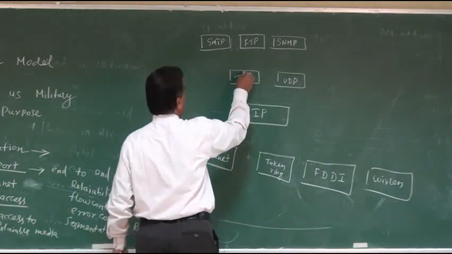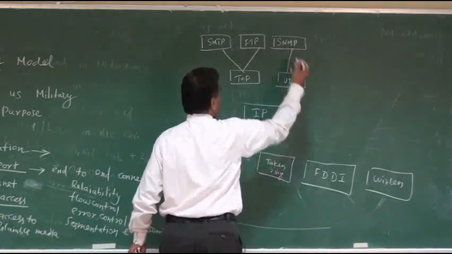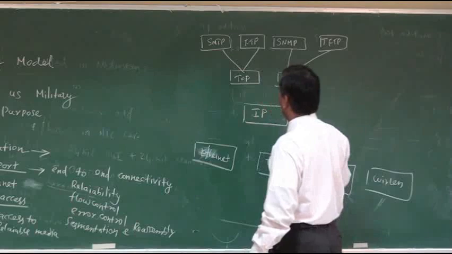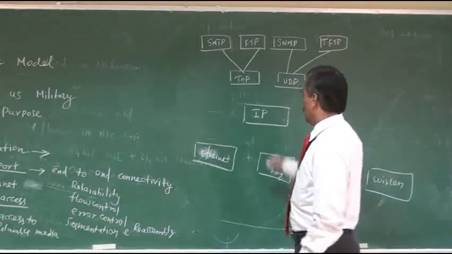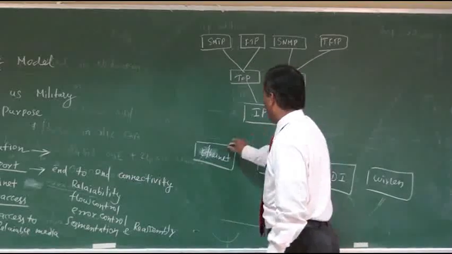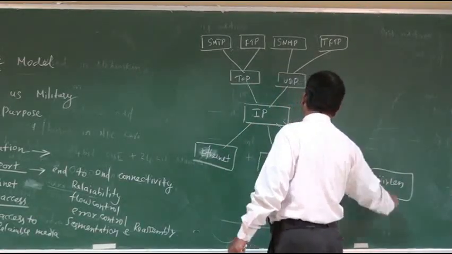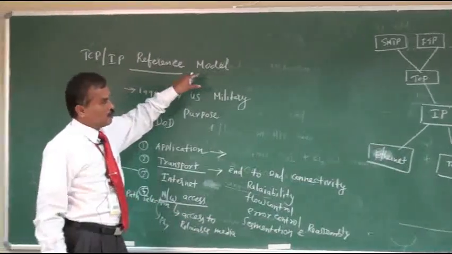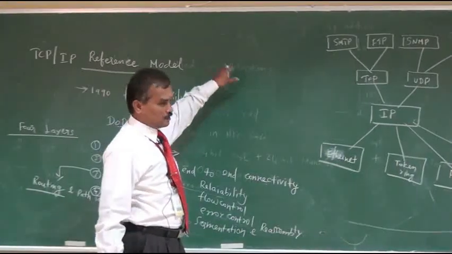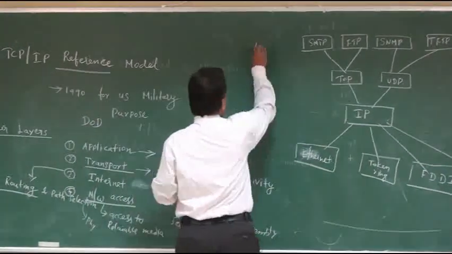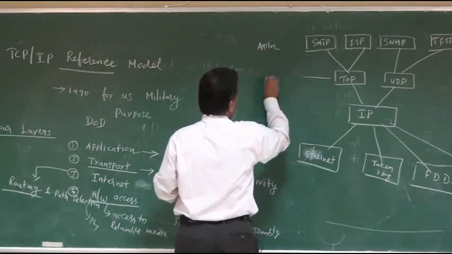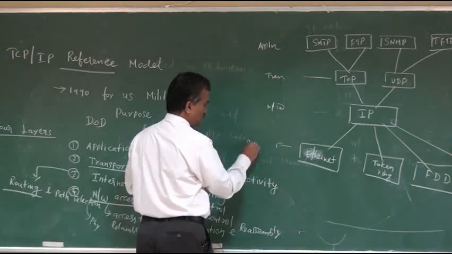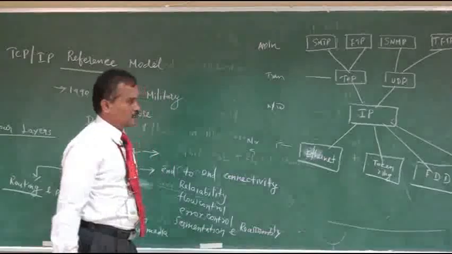So some applications can be supported by TCP, some applications can be supported by UDP. For example, TFTP is an application that is supported by UDP. SNMP can also be supported by UDP. Now IP is supported by TCP and UDP, and then network access. Okay. So this is the TCP/IP reference model, or you can call it the protocol architecture of the TCP/IP reference model. We have an application layer, a transport layer, then a network layer or internet layer, then the network access layer.